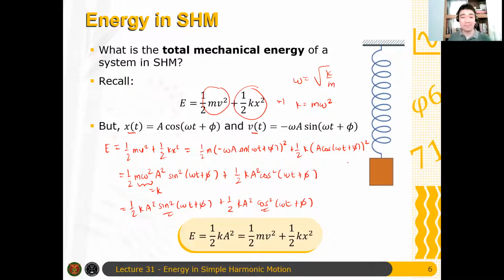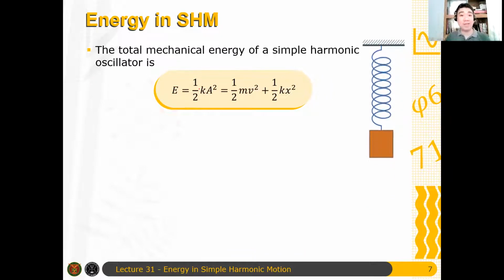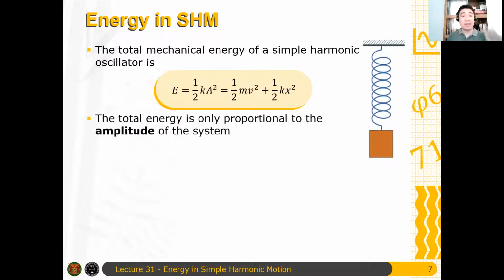Clear? Okay, let me just go to the next slide. So, the total mechanical energy is just proportional to the square of the amplitude. It should be the square of the amplitude, not just the amplitude.